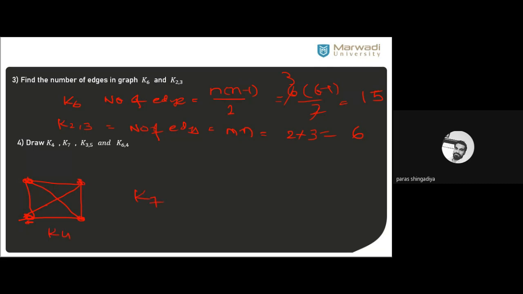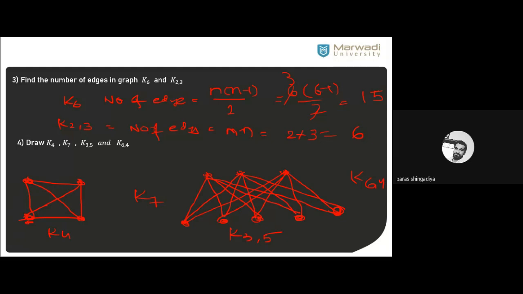Similarly, you can create a K7 here. K3,5: 3 vertices on one side and 5 vertices on the other side. Just connect every vertex of one side; it should be connected to every vertex of the opposite side. Clear? Same for the second vertex, and similarly for the third vertex. Clear? That is the shape of K3,5. And just write for the K6,4 graph. K6,4: 6 vertices on one side and 4 on the other side.